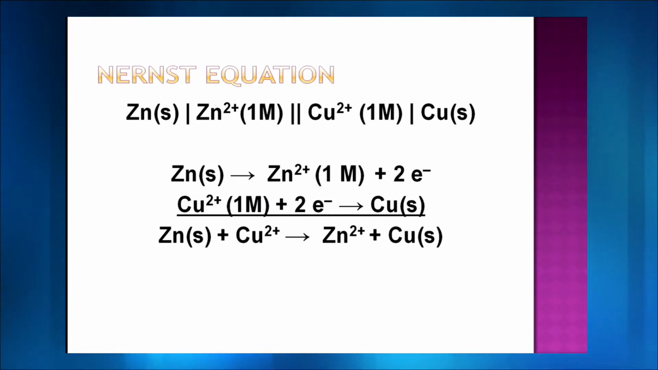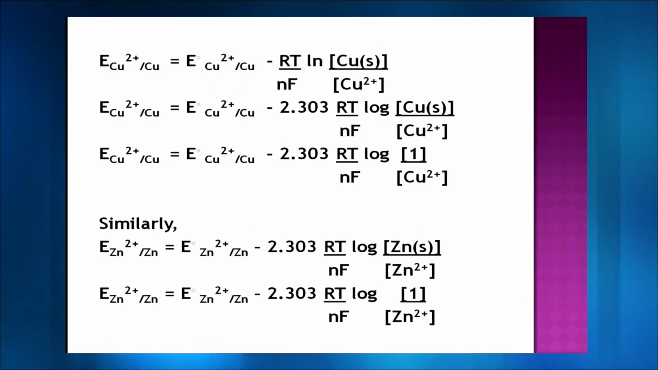I have given you this cell representation where zinc is undergoing oxidation to zinc 2 plus, and copper 2 plus is undergoing reduction with the copper salt. Now we have the elaboration of this reaction. Towards the bottom, you can see that zinc is undergoing conversion to zinc 2 plus plus 2 electrons, and copper 2 plus plus 2 electrons goes to copper. When we add, we get the overall reaction.